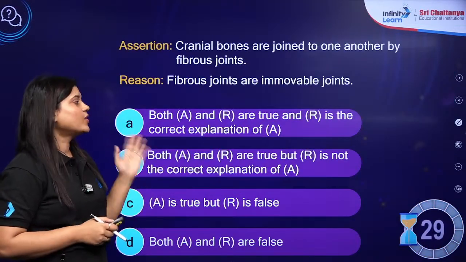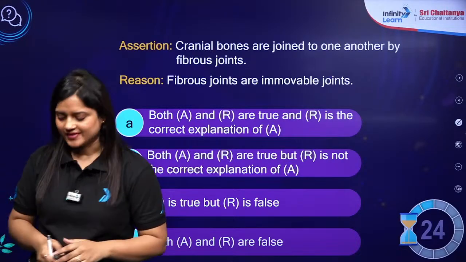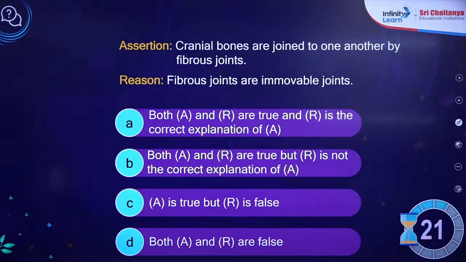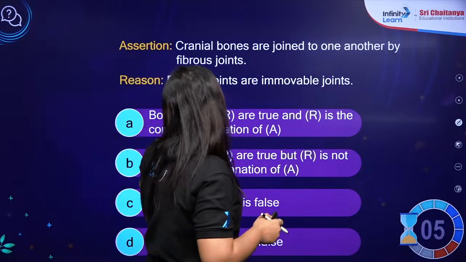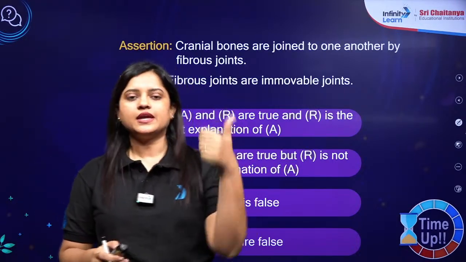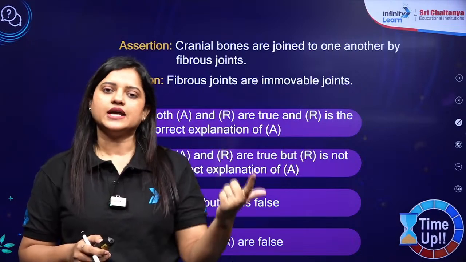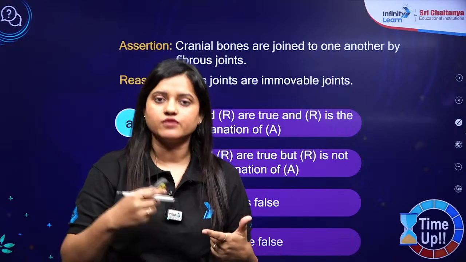Try this one. One more assertion and reason question, and your time starts now. Just go through the question. I want everyone to answer. Okay. So timer चल रहा है, and this is related to the types of joints. So we know there are 3 types of joint in our body. The immovable joint is the fibrous joint. The slightly movable joint is the cartilaginous joint, which is present in between the vertebrae of your vertebral column.